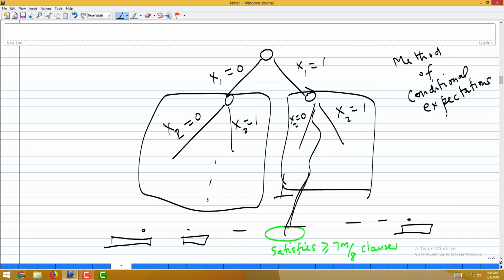And then once I get here, I will go to one of its two children, whichever gives me the bigger average, and I know that the expectation here is bigger than or equal to the expectation here, but there is no expectation here because all variables are set. So, the way to think about it is that I have done some partial assignment, I fix some partial assignment and do an average over the remaining. And when I come here, I fix the entire assignment. So, I will be able to deterministically get to that assignment that satisfies at least 7m/8. Okay.